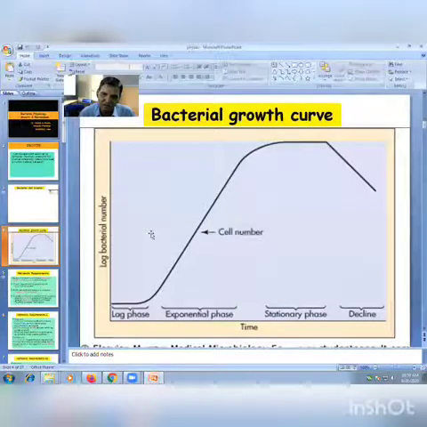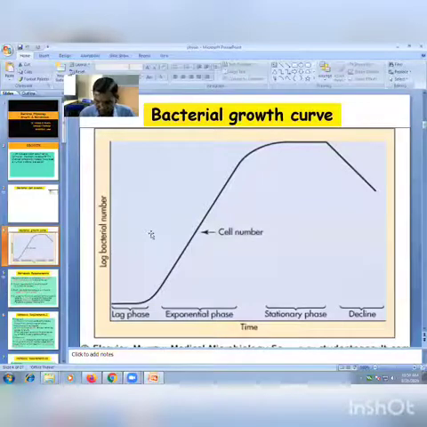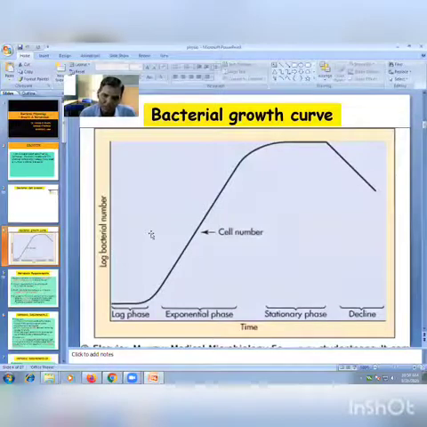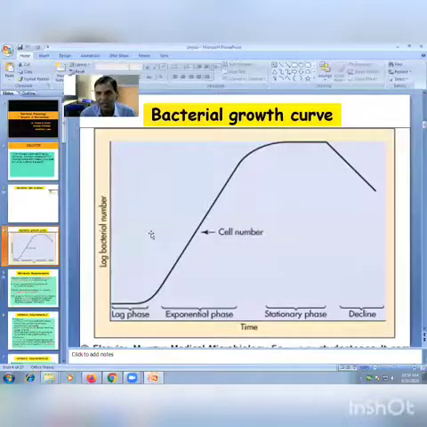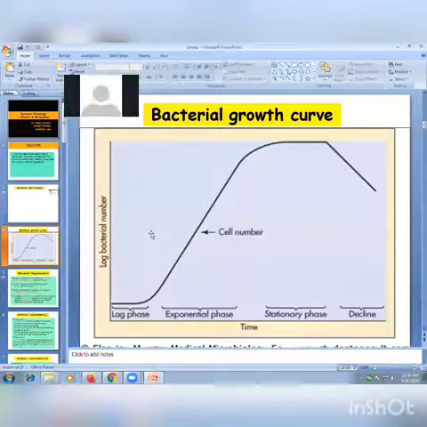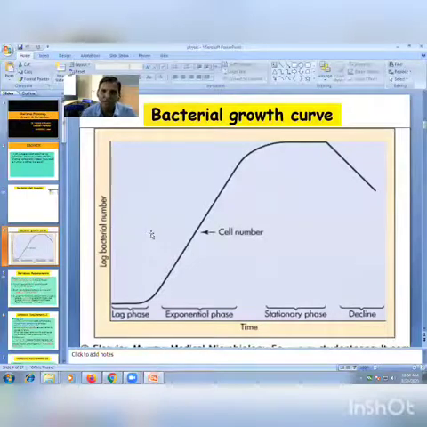Death of all bacterial cells occurs. One more thing is the synthesis of autolytic enzymes in this phase, and that's why lysis of cells occurs, and that's why this phase is known as the decline phase. Again, the graph goes to the lower side, so we get a downward graph.